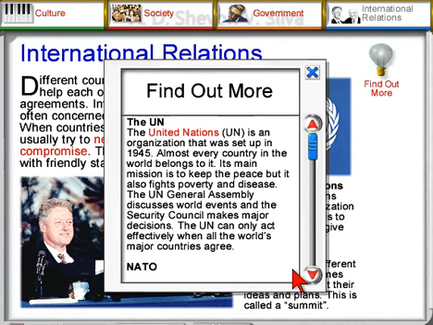NATO. The North Atlantic Treaty Organization, NATO, set up in 1949, is the world's most powerful military alliance. It includes the United States of America and the main countries of Western Europe. The European Union. The European Union is an association of 12 European countries, including Britain, France, Germany, and Italy. It has a parliament, and a commission to run its affairs. But the different countries in the European Union still keep their independence.